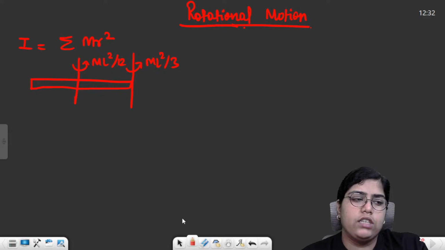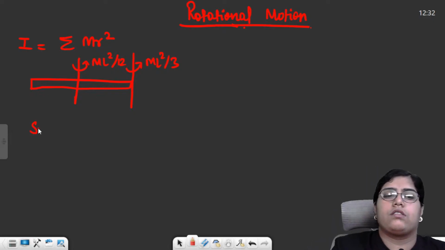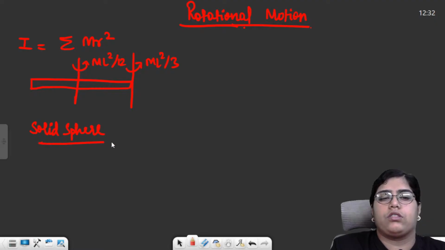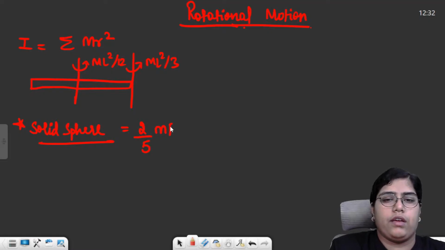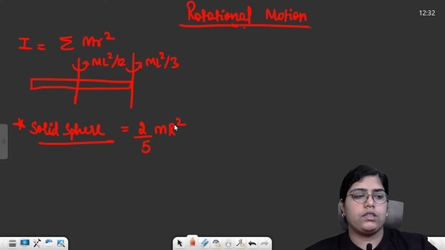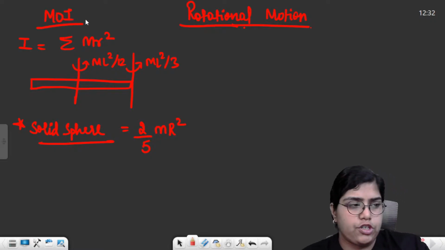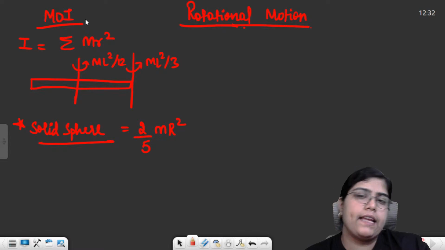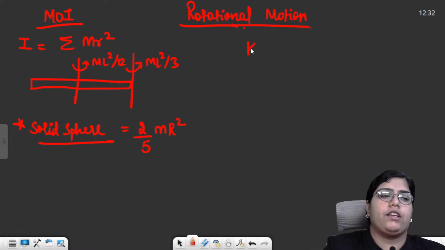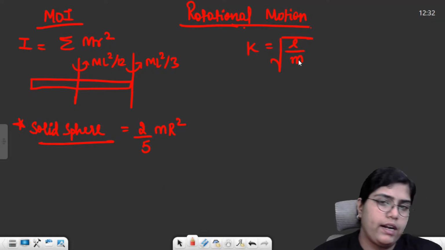Then for solid sphere along the diameter, solid sphere is one of the most important objects. Like, it is used at many places. 2 by 5 mr square for solid sphere. This is MOI, moment of inertia. Then radius of gyration, the formula for radius of gyration was simply root I upon M, right?